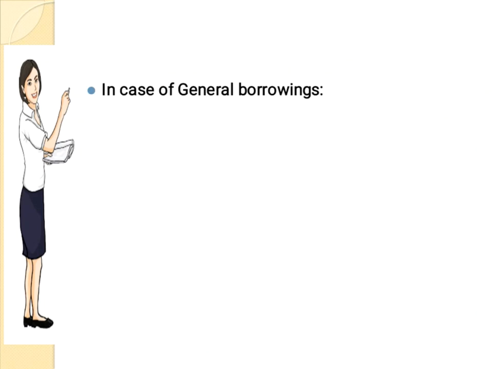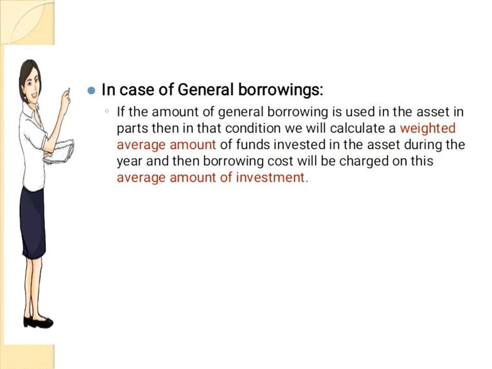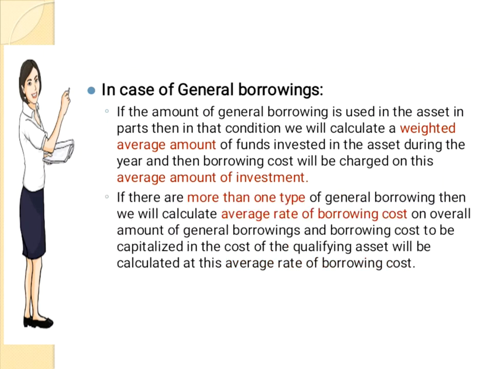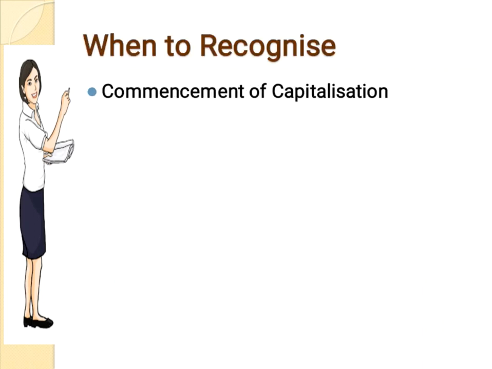In case of a general borrowing, if the amount of general borrowings is used in the asset in parts, then in that condition we will calculate a weighted average amount of funds invested in the asset during the year, and then borrowing cost will be charged on this average amount of investment. And if there are more than one type of general borrowing, then we will calculate the average rate of borrowing cost on overall amount of general borrowings, and borrowing cost to be capitalized in the cost of the qualifying asset will be calculated at this average rate of borrowing cost.